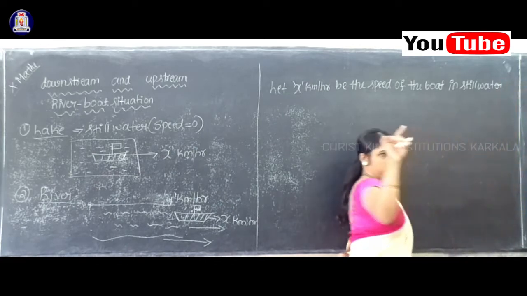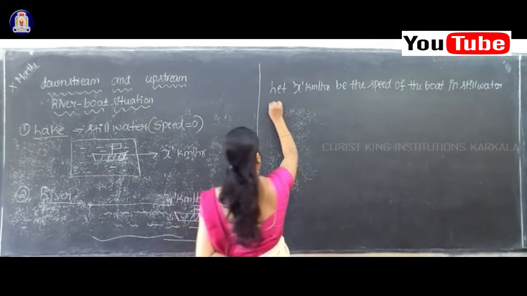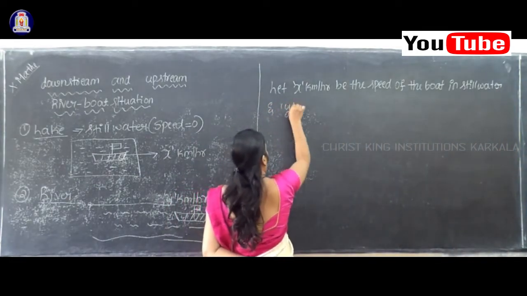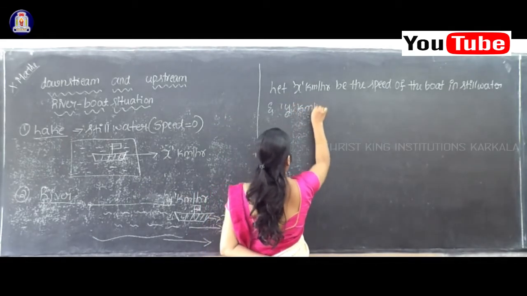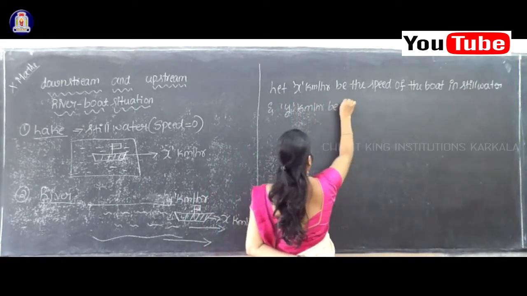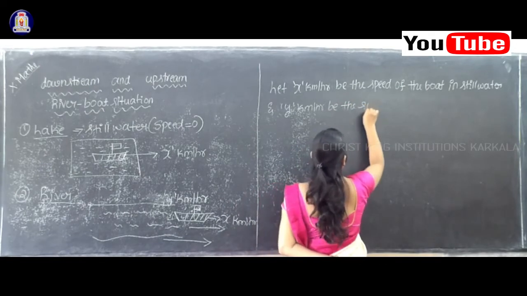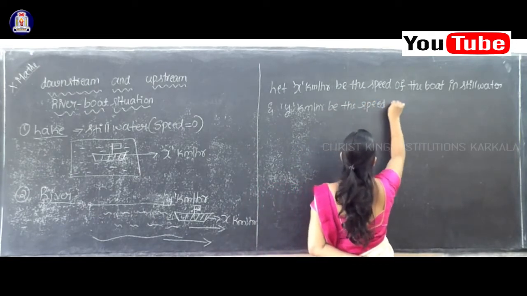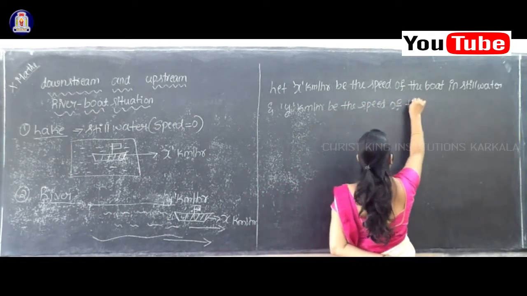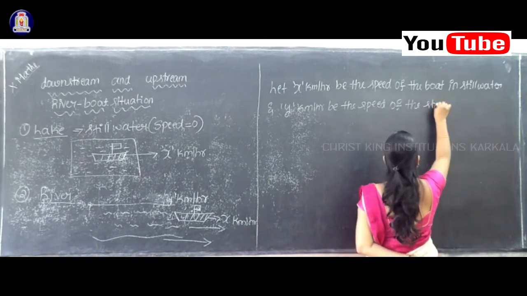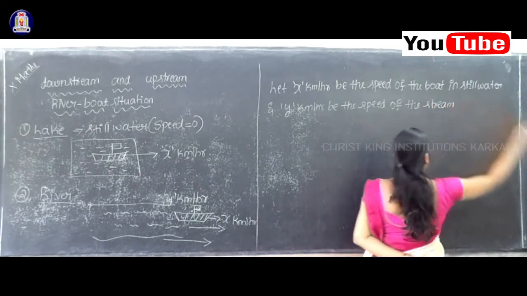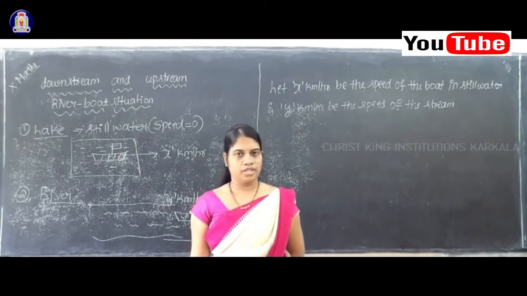Means it's the own speed. Next, let y kilometer per hour be the speed of the stream.